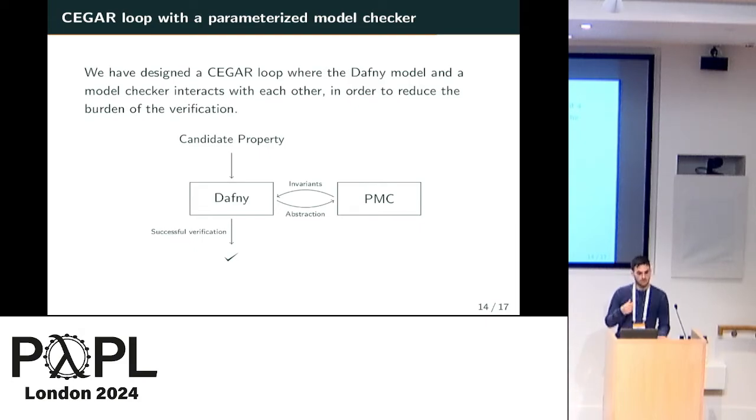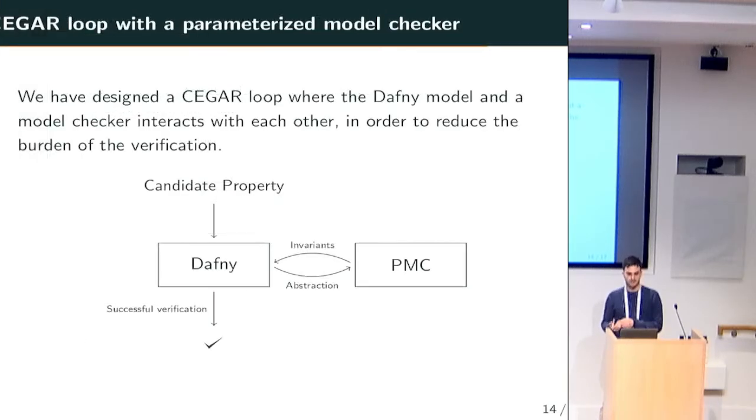so counterexample guided abstraction refinement loop, where Dafny and the model checker interact with each other. If the proof for the property fails in Dafny, then we are able to extract some part of the system that we can model in the model checker, and the model checker finds some invariants, which we then pass back to Dafny. And at the end, we either find a successful verification, or we can also find a counterexample by the model checker.